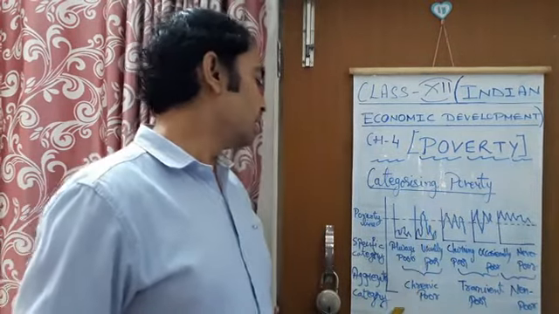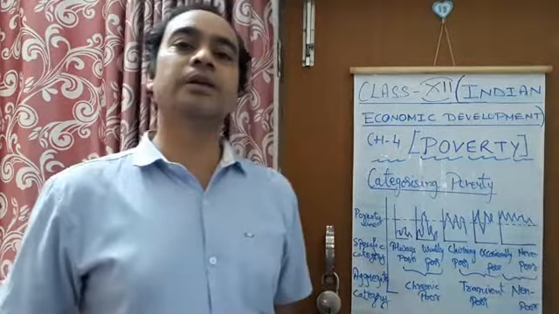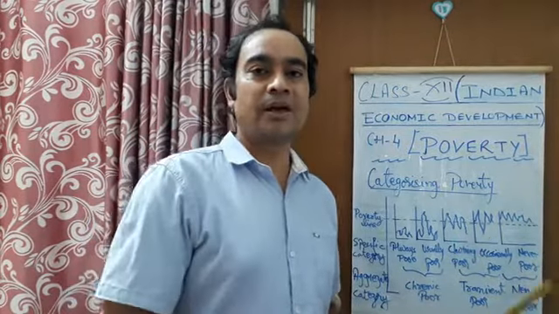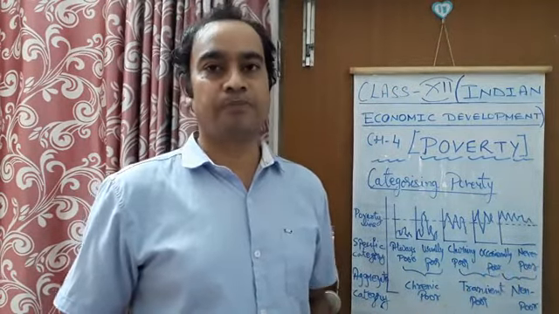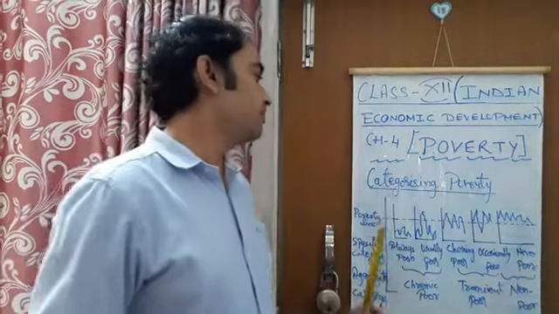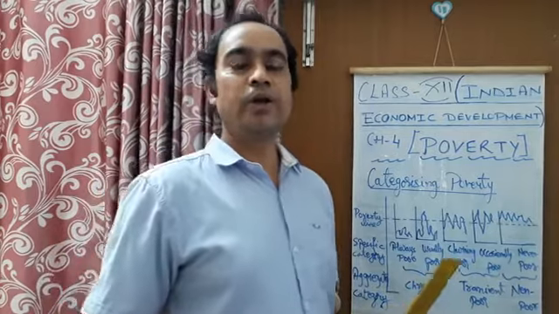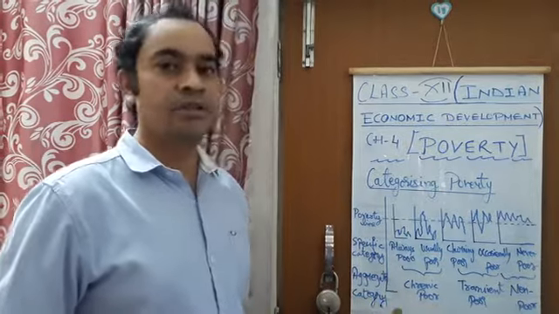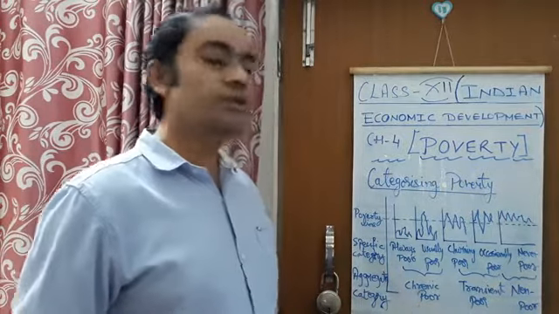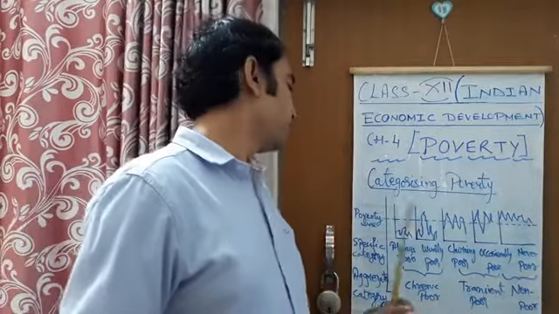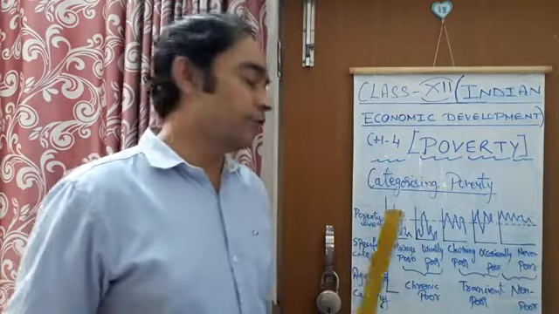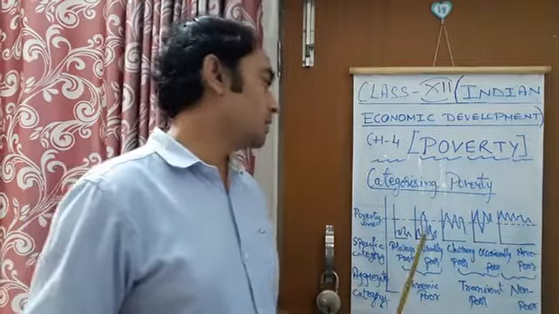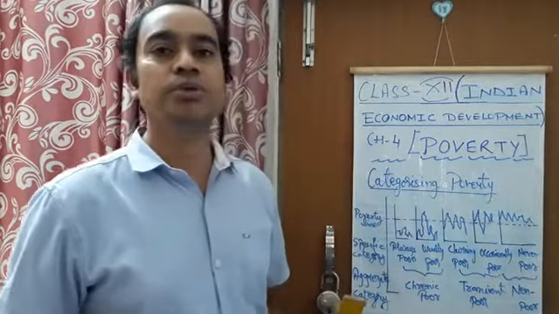And you will see that we are not only taking the below poverty line people here, but we are also taking those people in a particular category who are not coming below the poverty line. So this is how we categorize the people according to their poverty line. On an aggregate category basis, we have seen that three categories are there, but each of these categories has some specific categories of poor people. For example, in chronic poor people, there are two kinds of people included: the always poor and the usually poor.